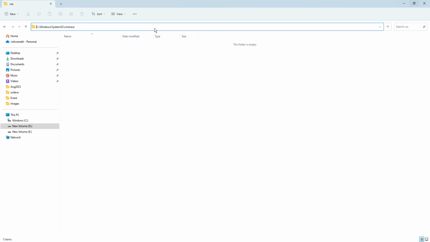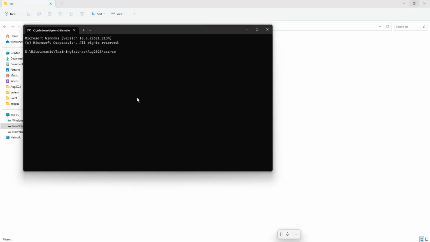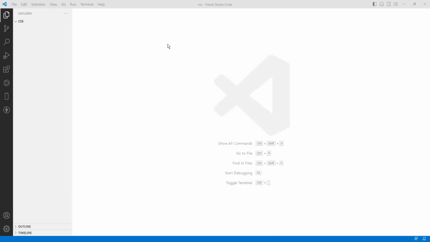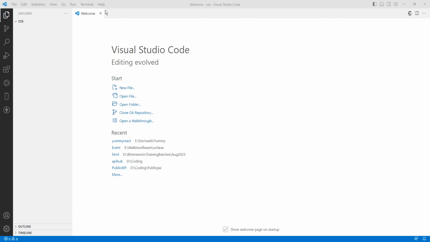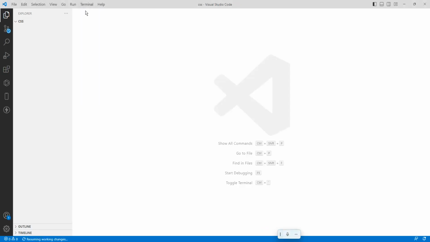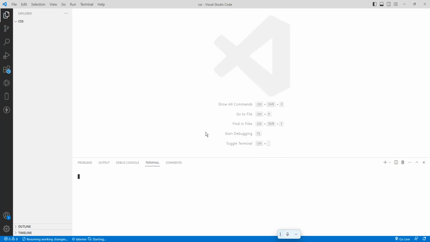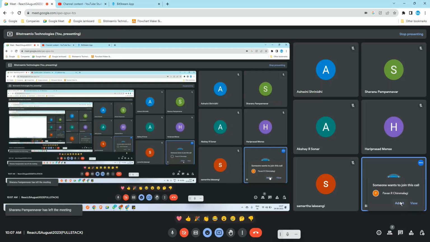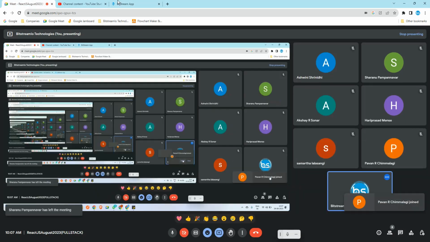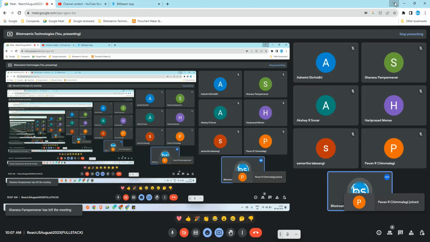In CMD, once it is opened, type code space dot and press enter. It opens Visual Studio Code. This is how it works. Let me close this one. Terminal, new terminal. One minute. Okay.